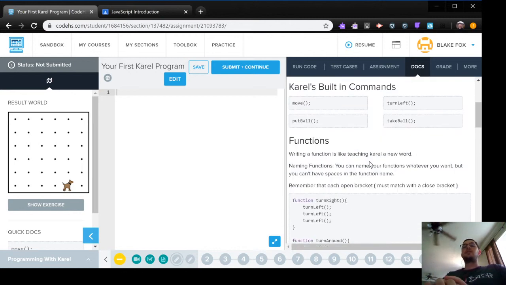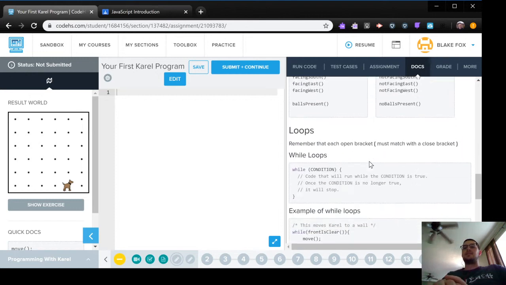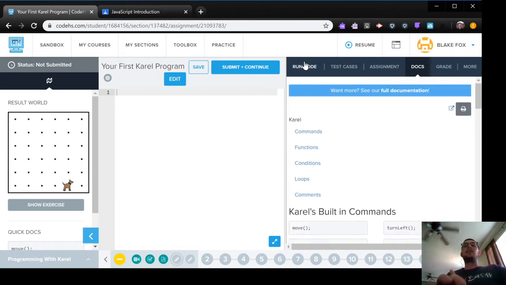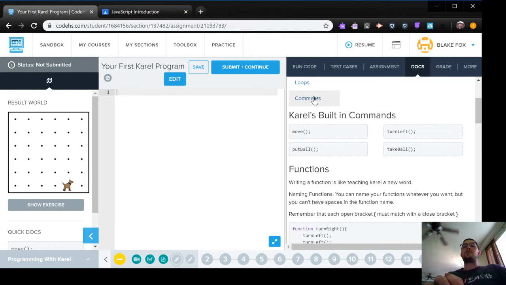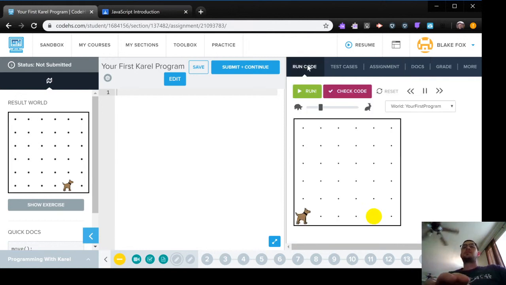You can also see there are all kinds of really handy things it's going to tell you about Karel programming over here. And Karel is just an exercise box built in JavaScript, so all of these commands are based on the way you would write them in JavaScript. This is just a more simplistic exercise. So it looks like I'm going to have to move 1, 2, 3, 4, and then take the ball.